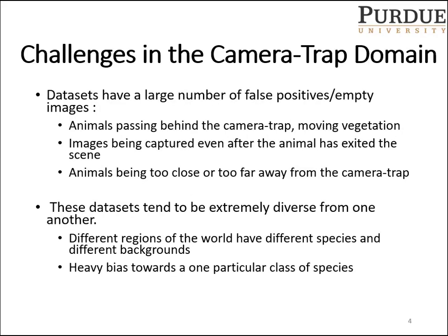Now, I'll talk about some of the challenges that are faced in the camera trap domain. The datasets in this domain tend to have a large number of false positives in empty images. This is because camera traps are motion sensitive and collect images in the form of bursts. As a result, animals passing behind the camera trap and moving vegetation all trigger the camera trap. Sometimes camera traps capture images once the animal has already exited the scene. Animals being too close or too far away from the camera trap also render unusable images.